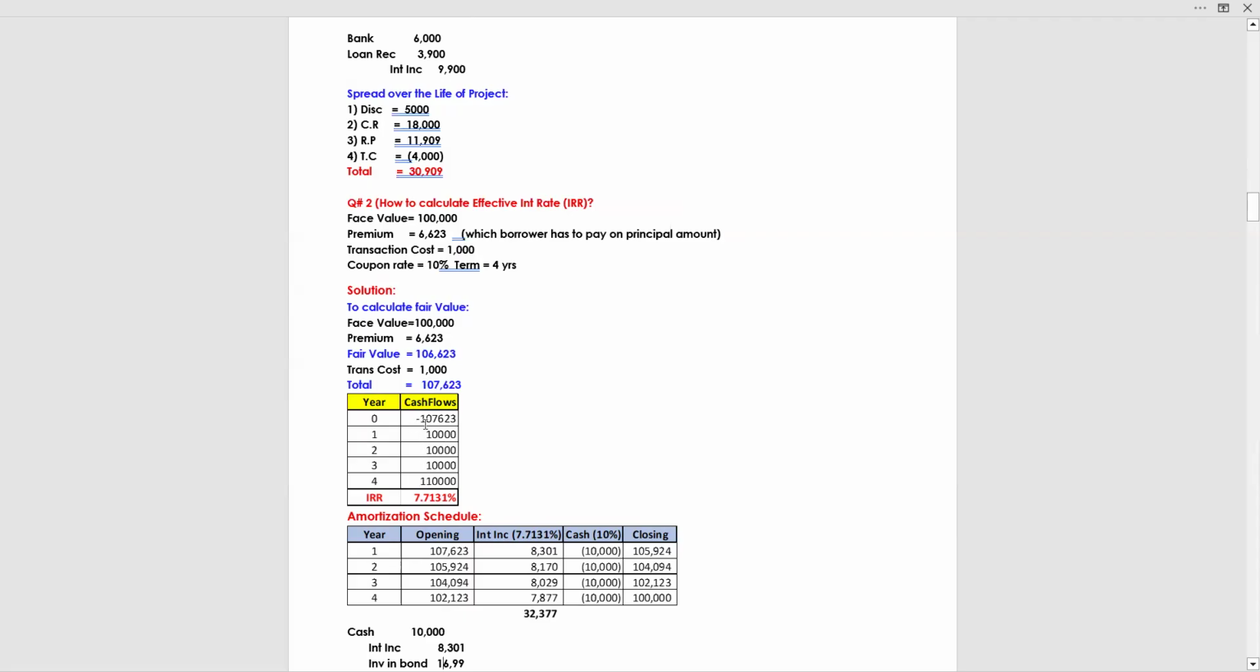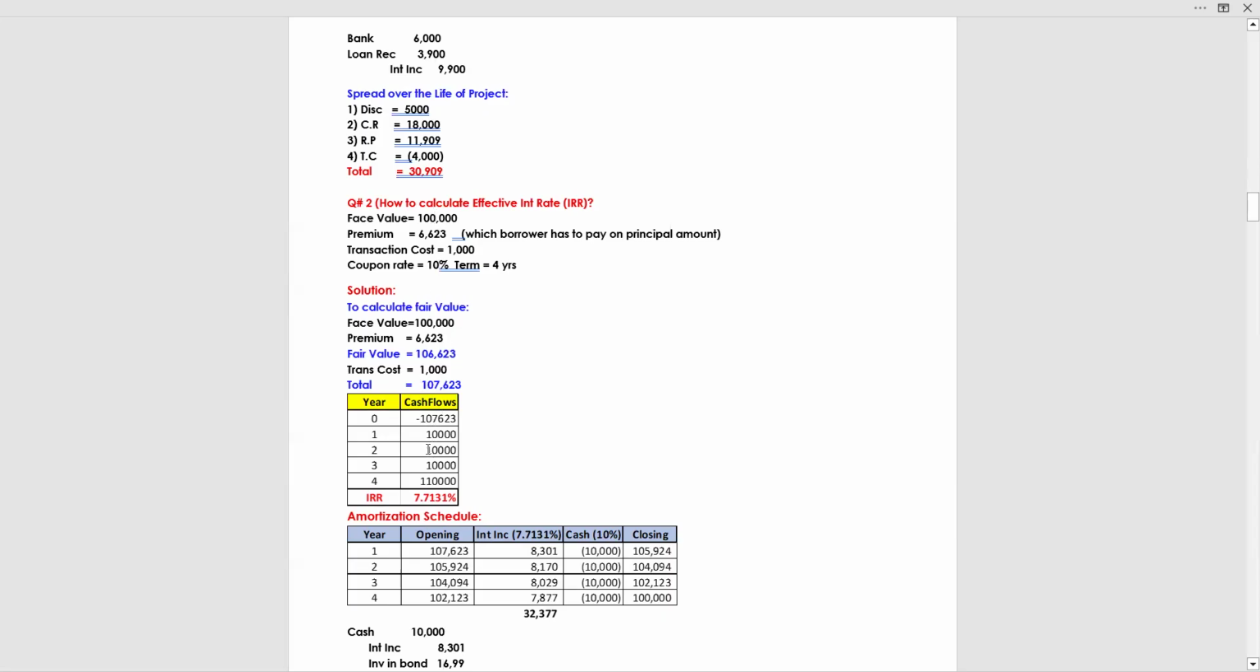Once you have made this schedule, in the end you just have to press equals IRR and select the range of cells, then the IRR will be automatically calculated. So 0, 1, 2, 3, and 4. Always start with 0, and in the 0 you will write the total amount in the negative form. Then in Year 1, you will write a cash flow at the coupon rate. Coupon rate is 10%. 10% multiplied by 1 lakh is 10,000.